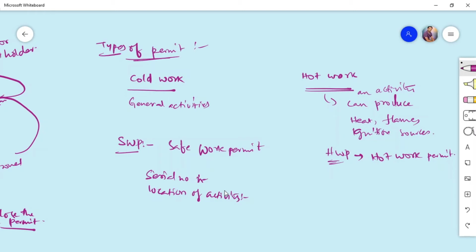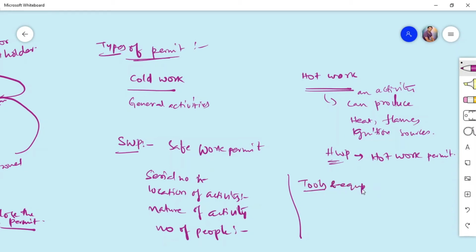Then you have to write the nature of activity. What are you going to do? What are the tools you are going to use, and how many people are there to work in that particular group? What type of tools and equipment are you using? Then you have to follow additional protocols for inspecting the tools, to check that the tools are safe to work with, and only then will you use these tools.